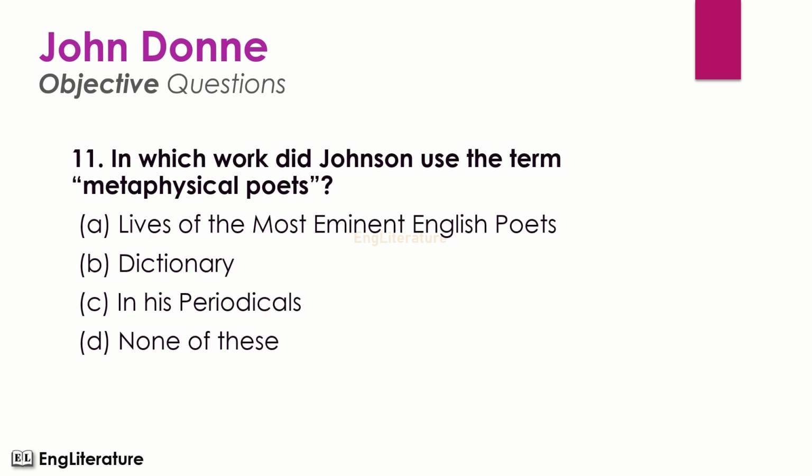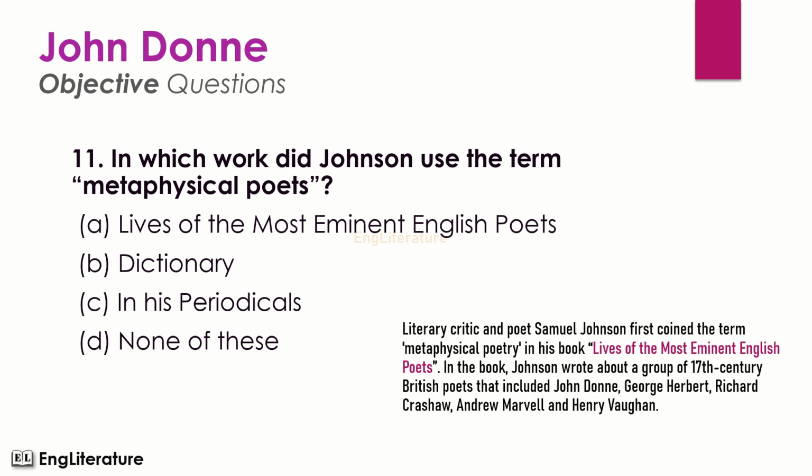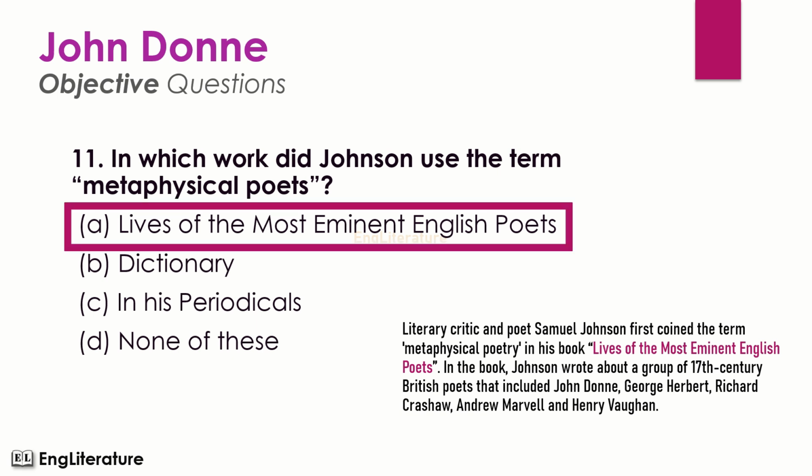In which work did Johnson use the term metaphysical poets? Literary critic and poet Samuel Johnson first coined the term metaphysical poetry in his book Lives of the Most Eminent English Poets. In the book, Johnson wrote about a group of 17th century British poets that included John Donne, George Herbert, Richard Crashaw, Andrew Marvell and Henry Vaughan. So the right option is number A. In the book The Lives of the Most Eminent English Poets, Johnson used the term metaphysical poets.